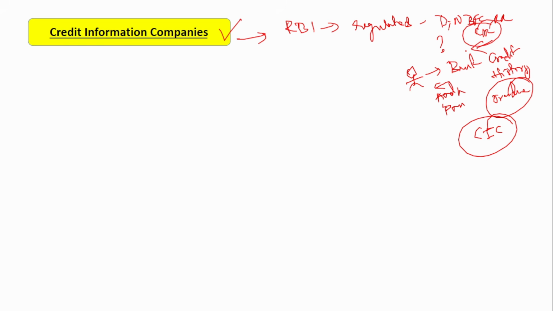Not only the banks, even you or me, if we want, can go and see our credit report in Policy Bazaar and so many apps that provide that feature. Here RBI is the organization that regulates the credit information company. Even recently, this video is recorded in May 2025, maybe 3 or 4 months back, they mentioned a timeline. Suppose a bank sends information to the credit information company, like the loan has been closed by the person, then within 15 days it has to be updated in the report.